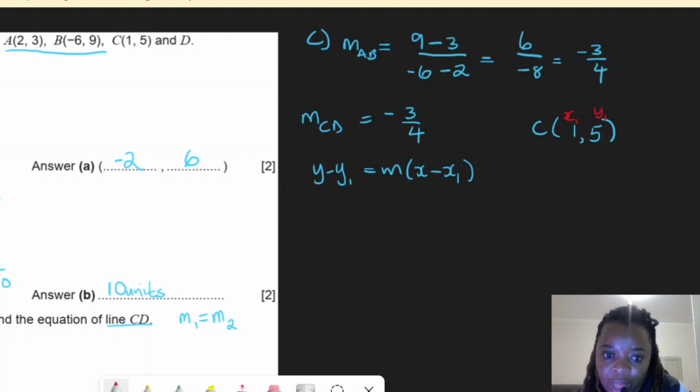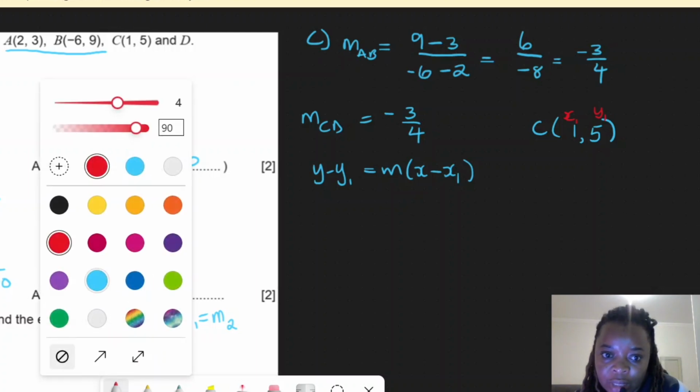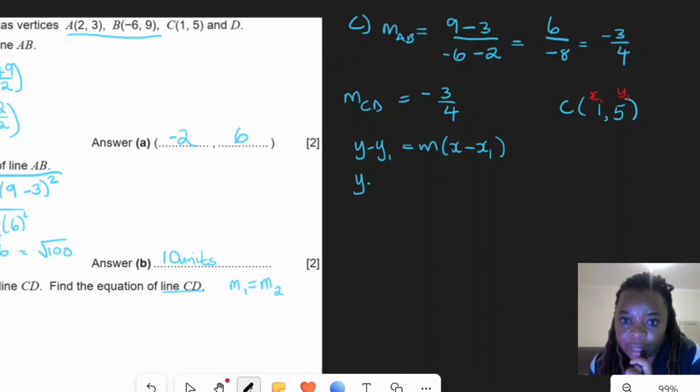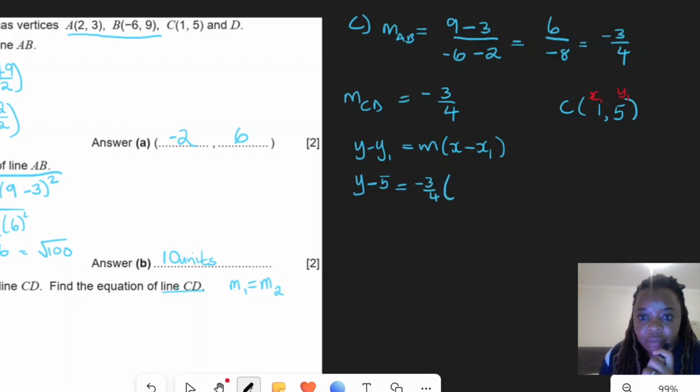So what do we do with that information? We do our substitution. y will remain y, y1 is 5, equal to m, which we got as negative 3 over 4, and we have x, which will remain x, minus x1, which is 1, close the bracket. What does that give us?